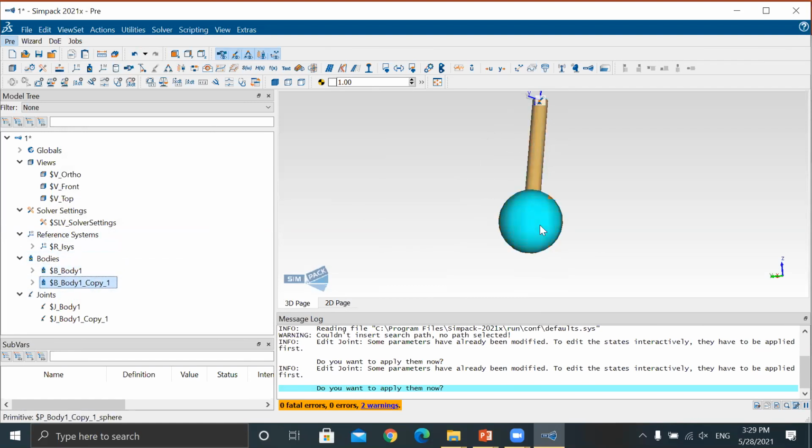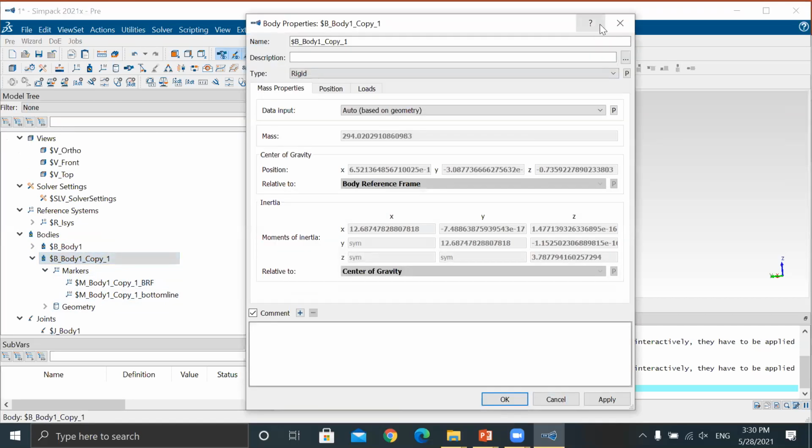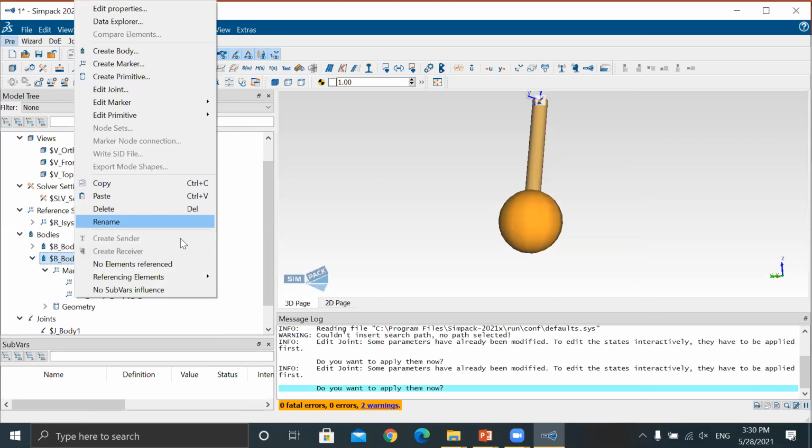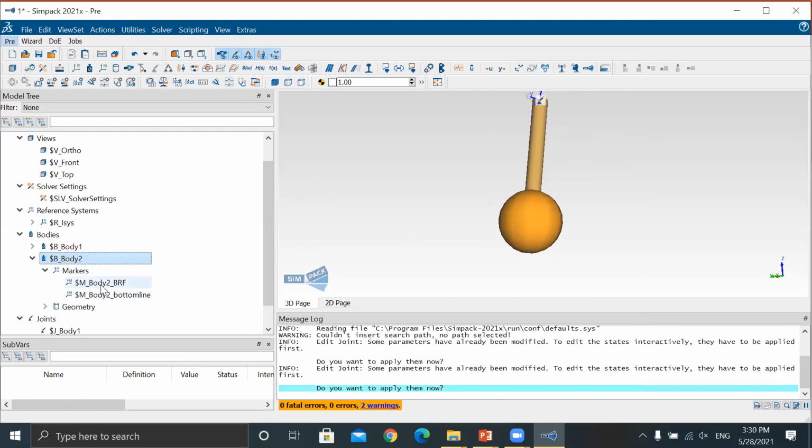Okay, and both are in the same position. That's why you are unable to see it. Okay. Now, like under the body two, everything is mentioned body one copy, body one copy. Okay. To change body two, like by default, whatever the names, it will change.